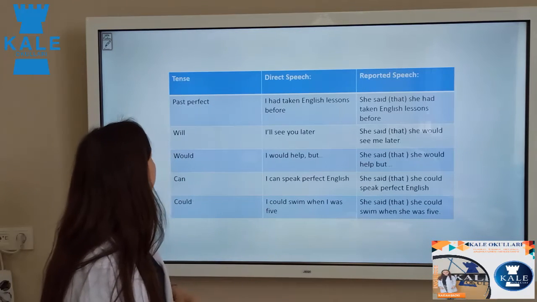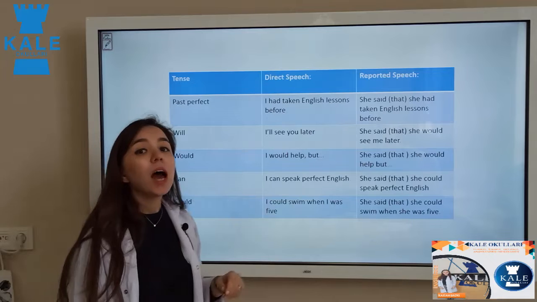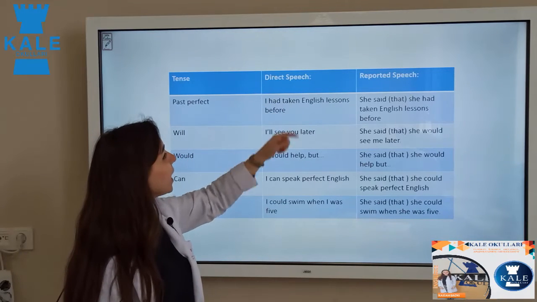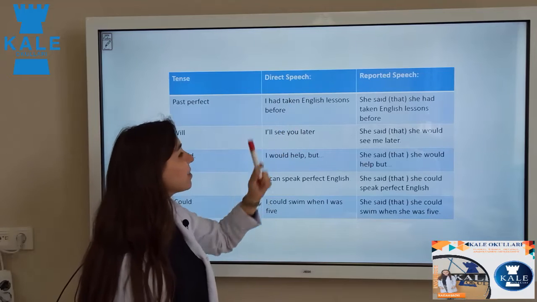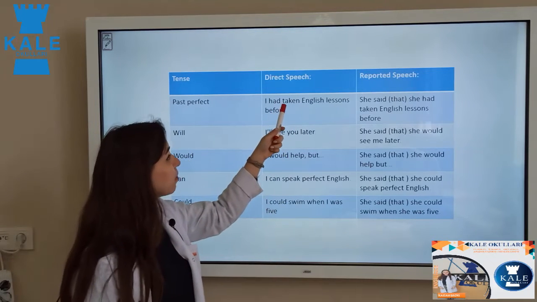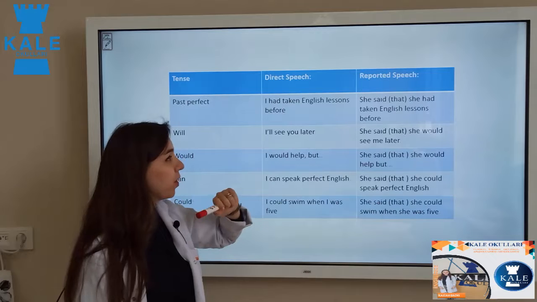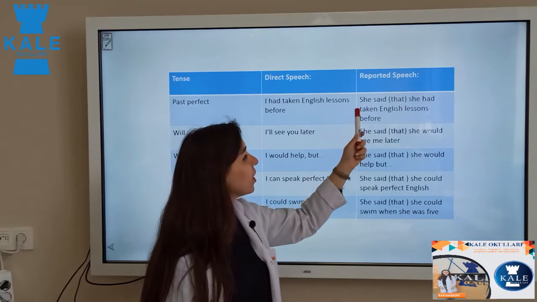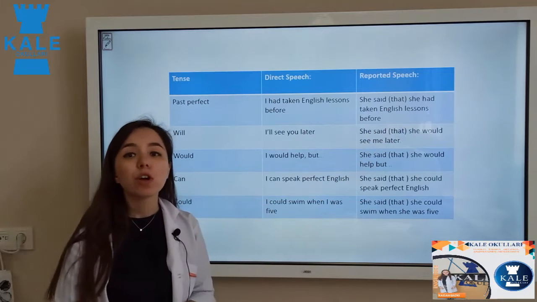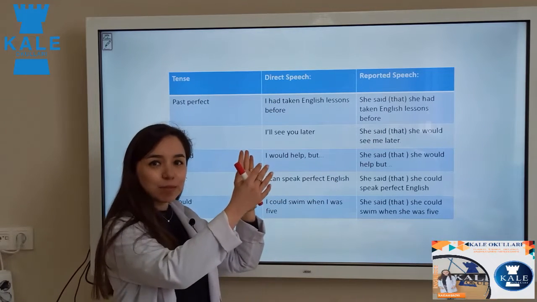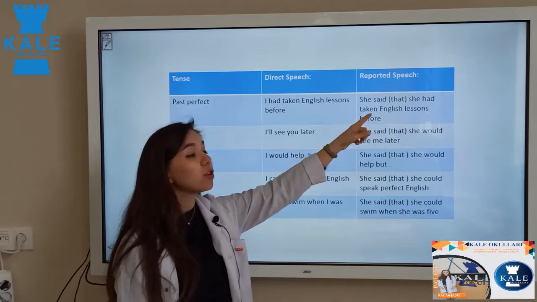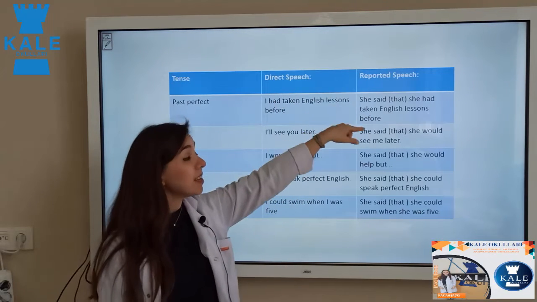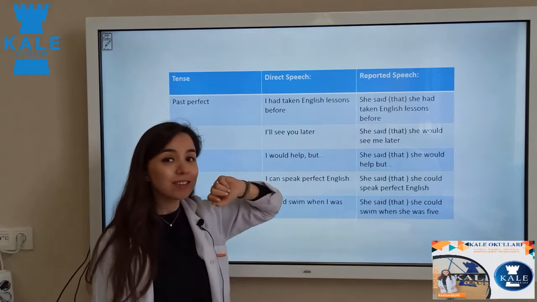Now let's check this one. Past perfect. Our direct sentence is I had taken English lessons before. Yes, had plus past participle form of the verb. Now we want to change it to reported speech. She said that she had taken English lessons before. Do you see? It's the same, yes? So for past perfect also it's not going to change. It's going to be same in the reported speech or indirect speech too.